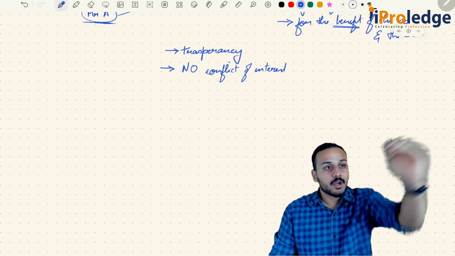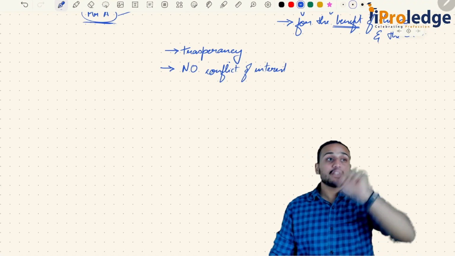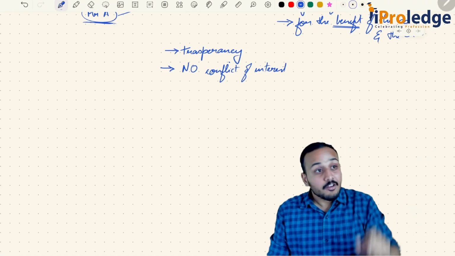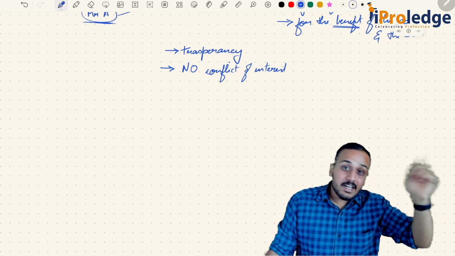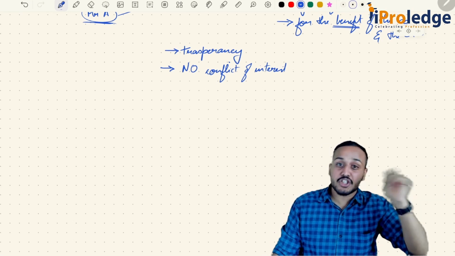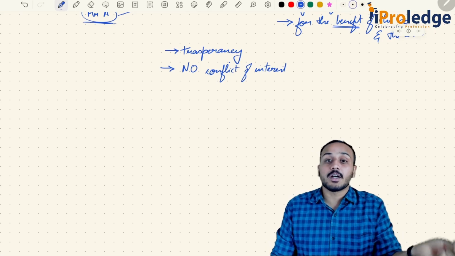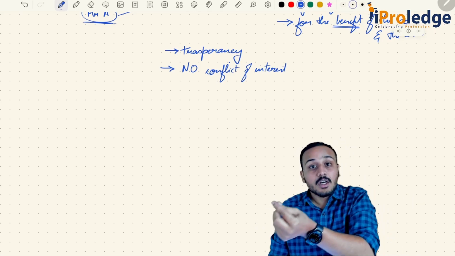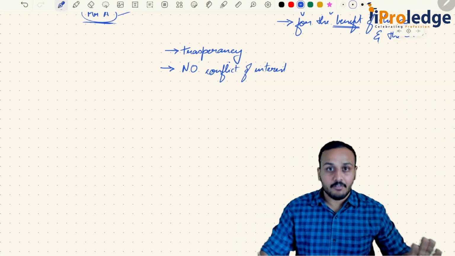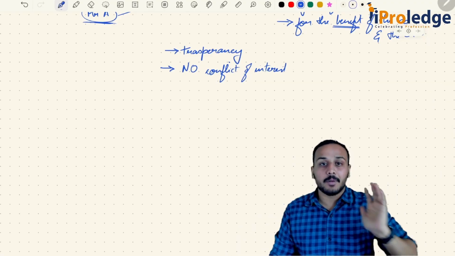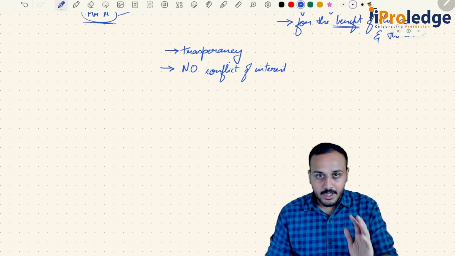Shareholders should know, if he is a director in my company, in which other company he is interested, which other entity he is interested in. In which other entity is he a director? In which other entity is he a shareholder? How much shareholding does he have? Because tomorrow, if the company enters into a contract with the other company in which he is a shareholder or a director, shareholders are aware of it and can take appropriate decisions. So this is the purpose of section 184.